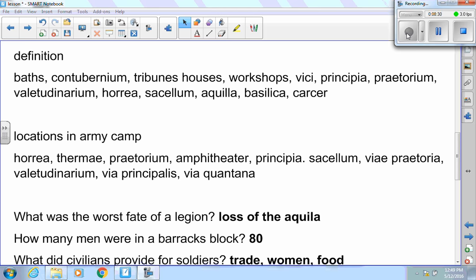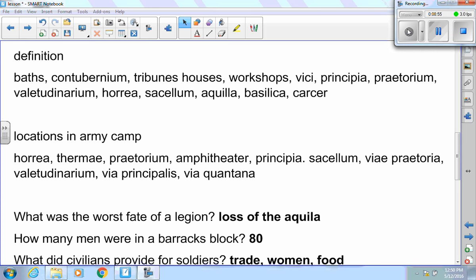The Principia were the headquarters. That might be the only question he gets right all year. What is a Praetorium? The Praetorium was the personal house of the commander. He was the commander in charge of the camp. Okay. And Bob has an addendum. The Praetorium was built as a Roman-style house, like a villa you would see in...